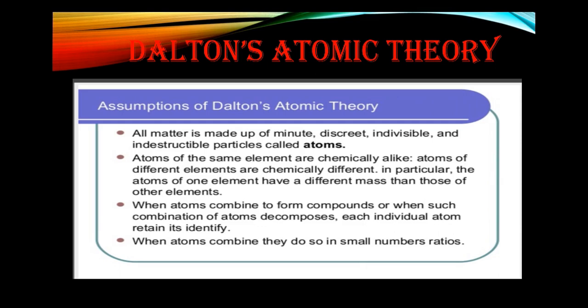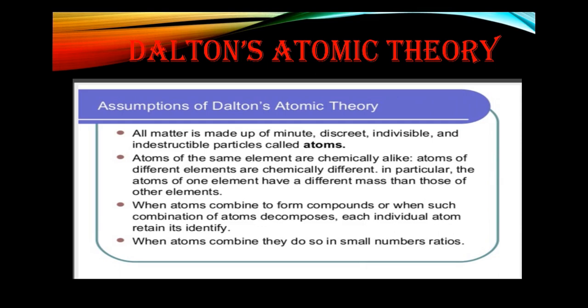When atoms combine, they do so in small whole number ratios. It means whenever atoms combine to form a molecule of a compound, there is a fixed whole number ratio, and that ratio is very small. Atoms of the same element are identical in mass and chemical properties, and atoms of different elements are different in mass and chemical properties, as I told you in the second postulate. So this is Dalton's atomic theory.